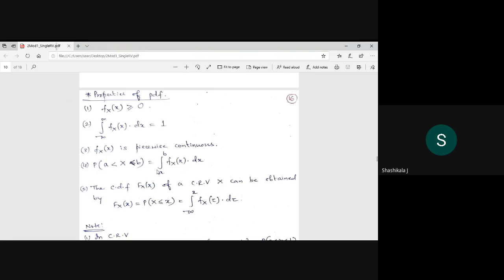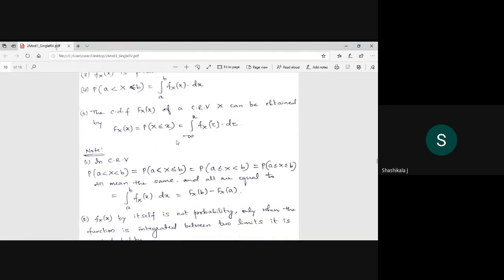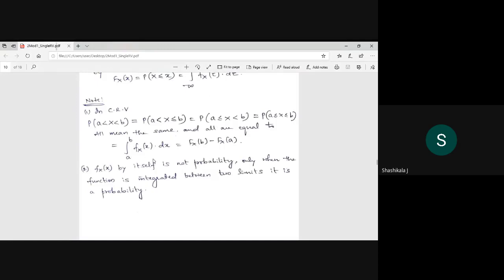This is important, we are going to use it for the expectation, where we find x into f of x and all this. So here we have to remember. And the CDF can be obtained. This CDF is nothing but the integration of your PDF. Okay, so this is also important.